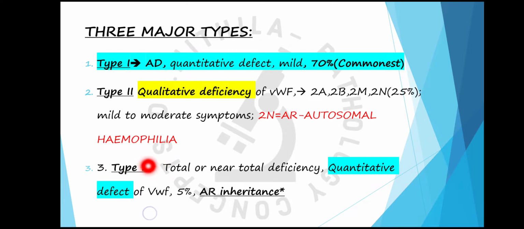Then there is the third type, type 3, in which there is total or near total deficiency of von Willebrand factor, and thankfully it is less common, so only 5% of the cases are type 3. Again, it has autosomal recessive inheritance. So we see that most of the forms have autosomal dominant inheritance except for two: one is 2N and the second is type 3.